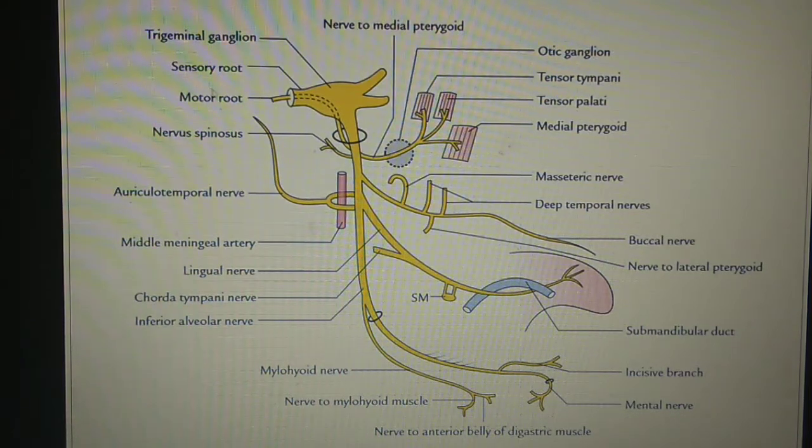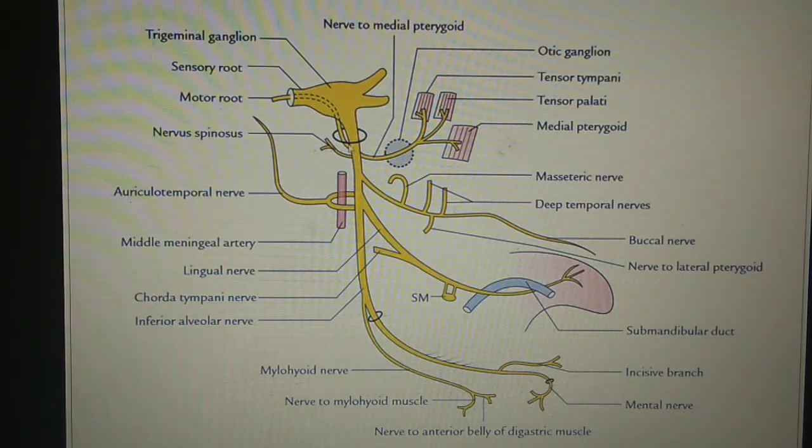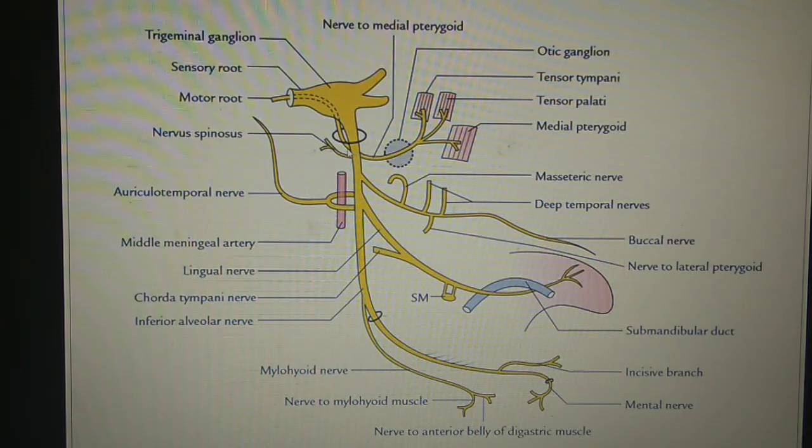So the motor root of the mandibular nerve directly arises from the pons, and it runs deep to the trigeminal nerve and the trigeminal ganglion, and it also emerges out from the foramen ovale. After emerging out from the foramen ovale, the motor root of the mandibular nerve joins with the sensory root of the mandibular nerve to form the main trunk of the mandibular nerve.